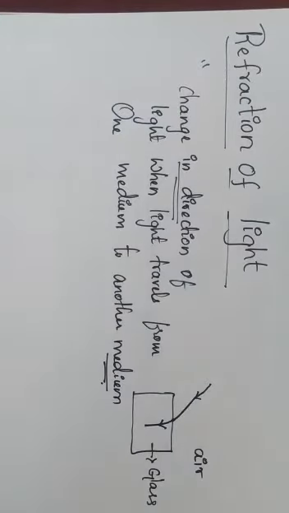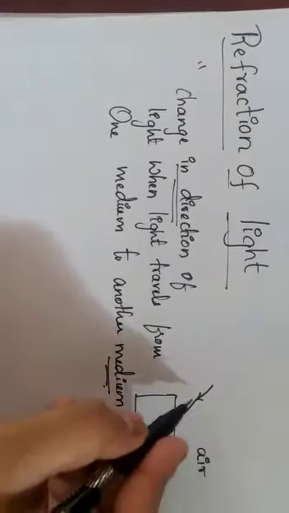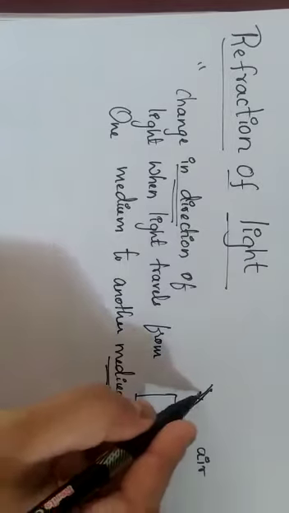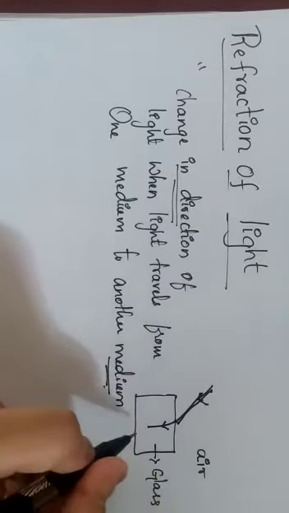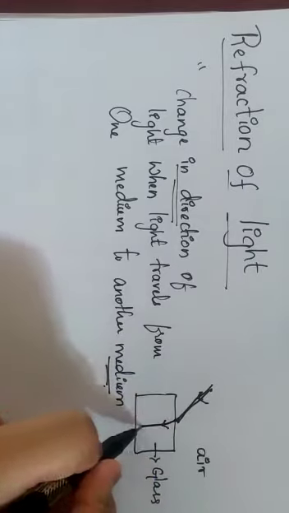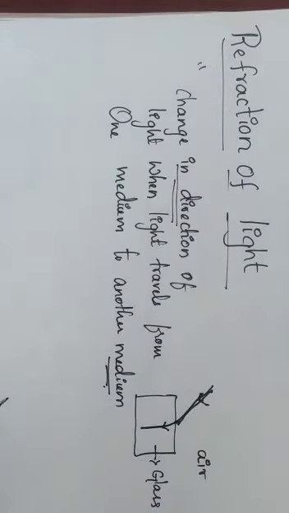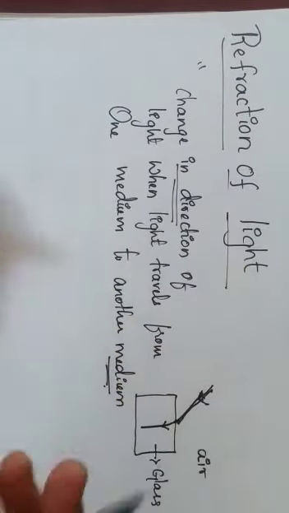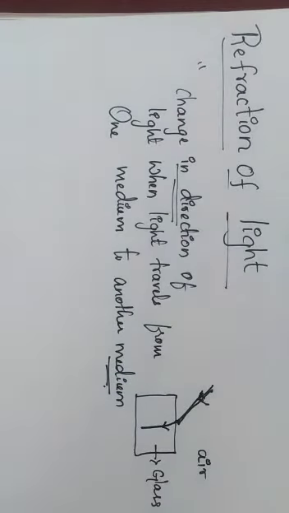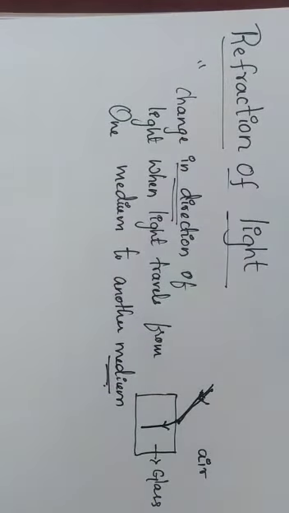You know the condition for light: light travels in a straight line unless it hits another medium. See here, in the air medium it was traveling in a straight line until it hits another surface. Here also, after hitting, it was traveling in a straight line itself. But when that light hits another surface, it changes its direction. In one medium itself it will be in a straight line.